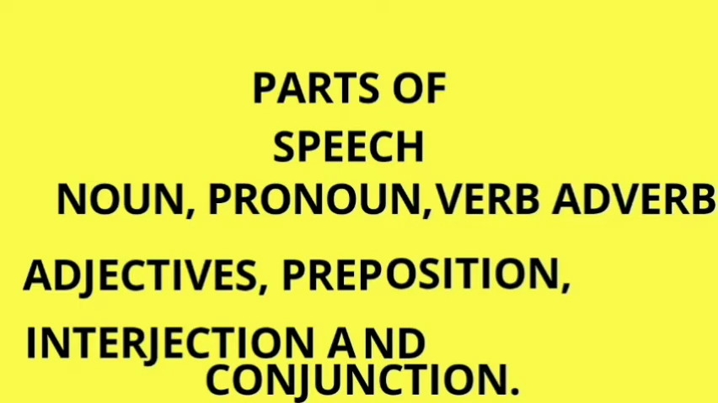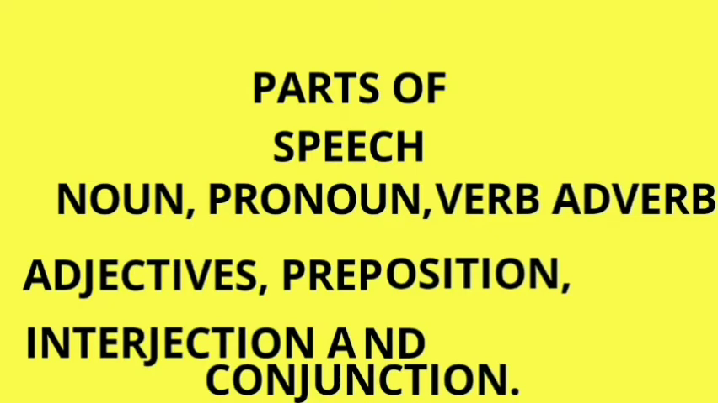Shall we recall? Noun is a naming word. Pronoun is a word used instead of a noun. Example: I, we, you, he, she, it and they. Verb is a doing word. Adverb is a word that tells how the action is being done. Adjective describes the quality of the noun. These things we learned already.